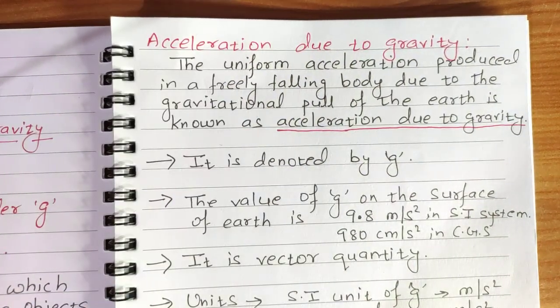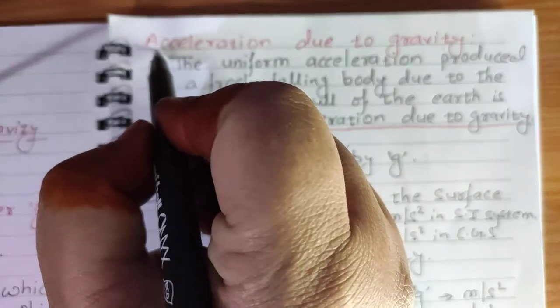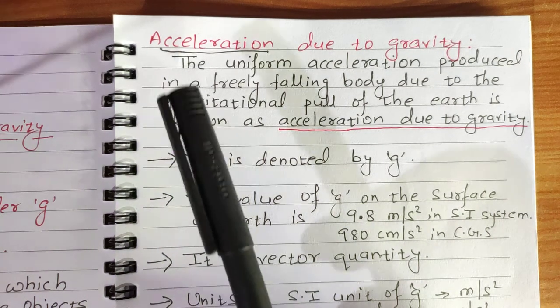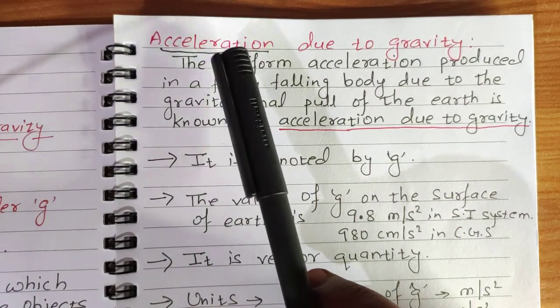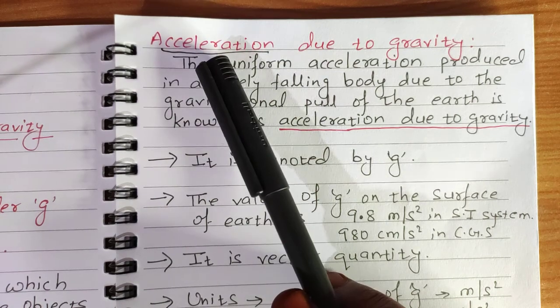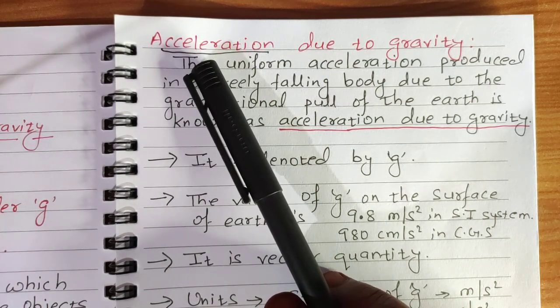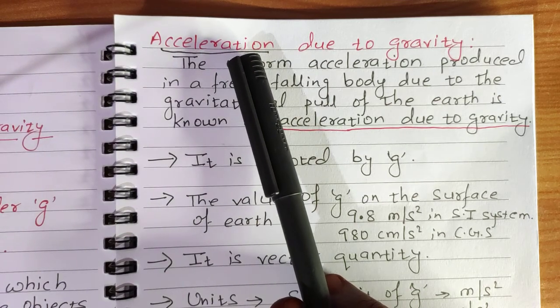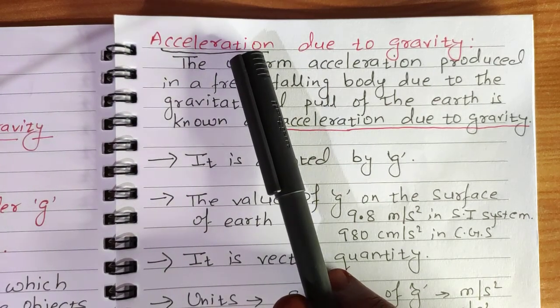Acceleration, we already know about acceleration. What is acceleration? Rate of change of velocity with time is called acceleration. We know that when a body is moving, it can't keep its velocity constant all over the journey.